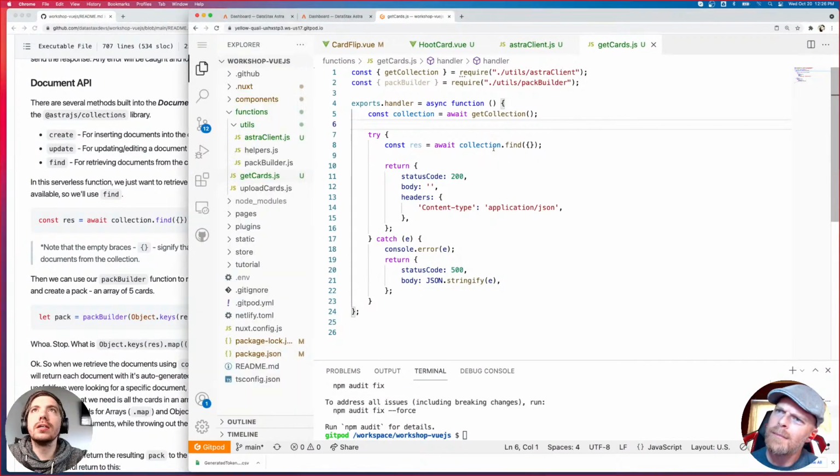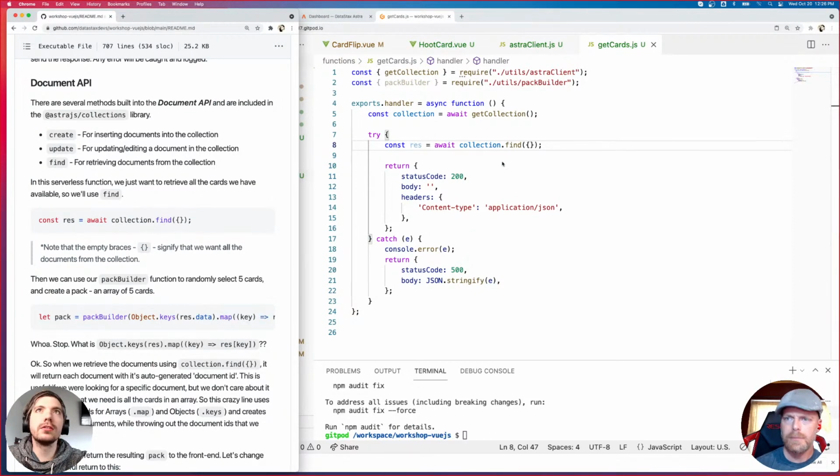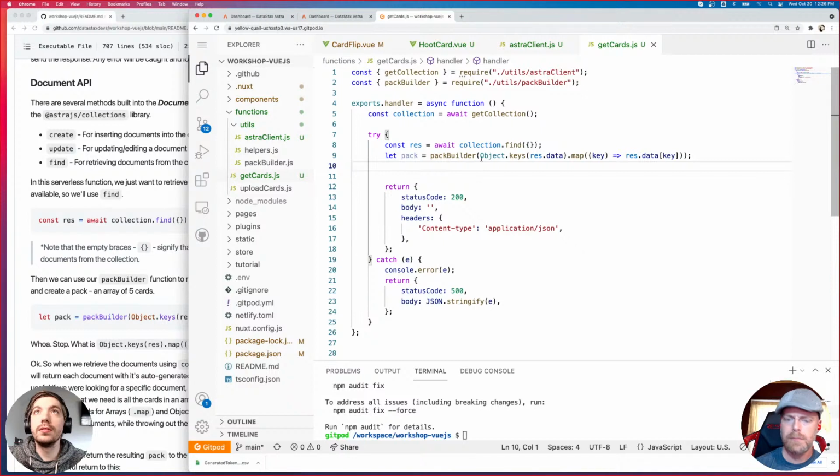So we are using the find method on our collection to get all of our documents from that collection, which will be all of our cards. Now we're going to use this line to create a pack out of those cards. Now, this is pretty crazy, right? All this line is doing is using some built-in methods for the object and array. We have keys, which is for the object type, and map is for an array type.